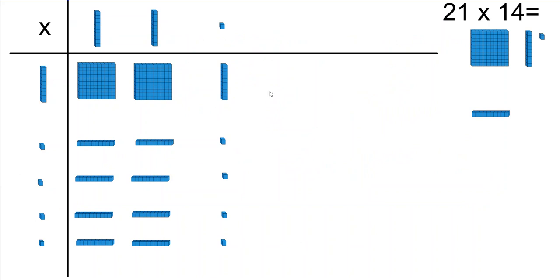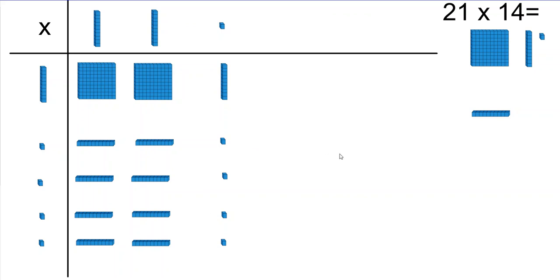a grid using our base 10. And so we ended up saying, here I have 21 and here I have 14. And we said 10 times 10 is 100. 10 times 1 is 10. And we did the same for the next set of numbers. 1 times 10 is 10. 1 times 1 is 1. We did that until we'd finished our numbers.